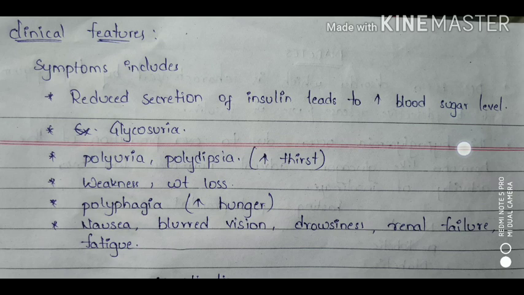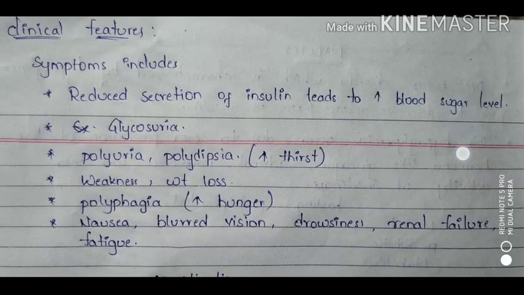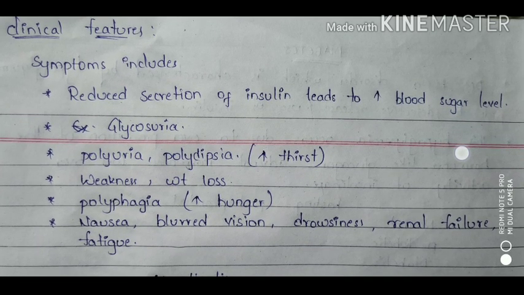So delayed treatment or untreated patients can easily develop various complications. There are certain differences in appearance and severity of manifestations, but the most common symptom is reduced secretion of insulin, which leads to increased blood glucose levels, that is blood sugar levels.